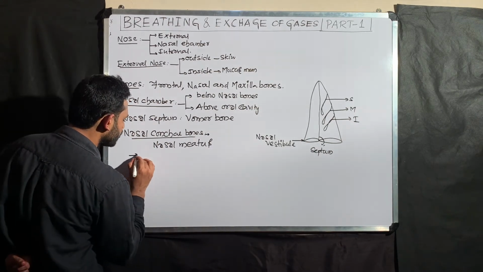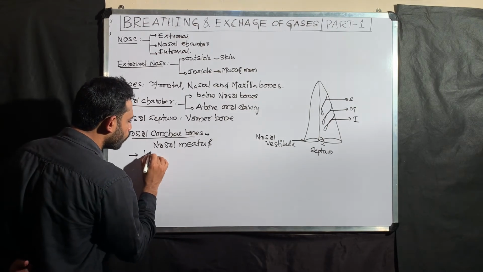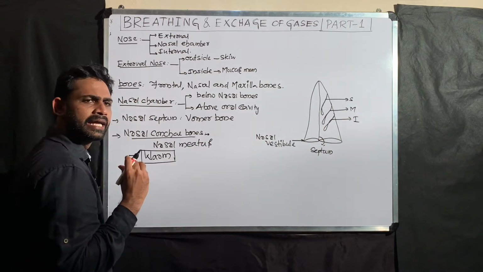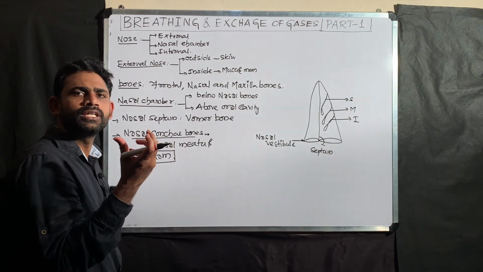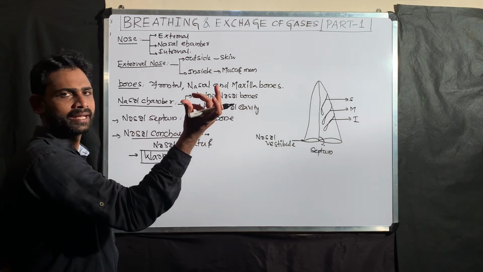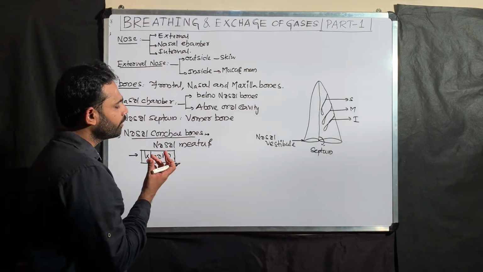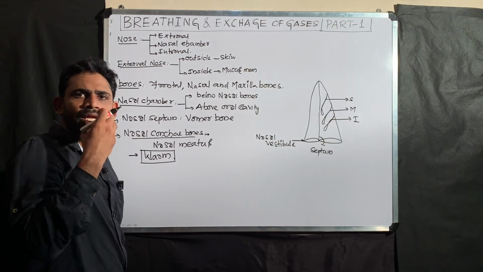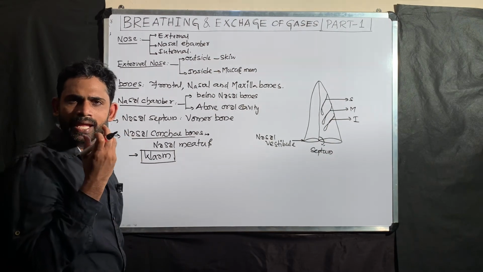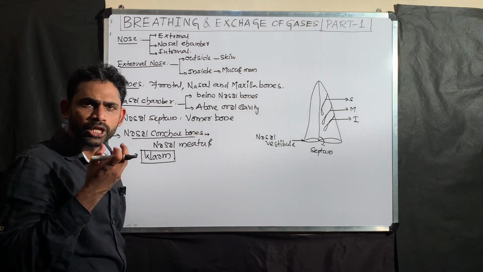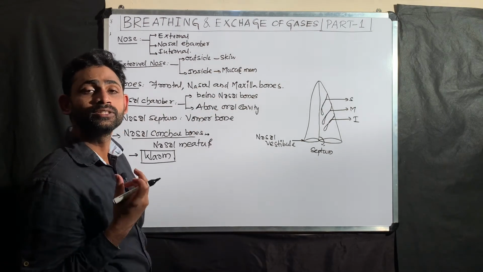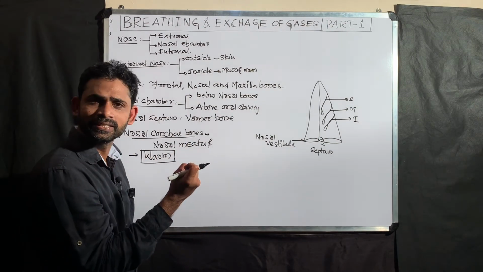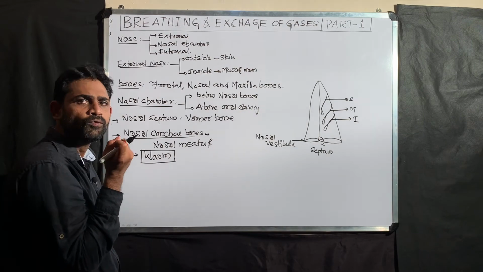The function is that the inhaled air becomes warm. Warm air has a greater rate of diffusion in our body than cold air. Because of the nasal meatus, whatever type of air you take, cold or hot, the inhaled air is made equal to the body temperature, that is 37 degrees centigrade. That is why I am writing this: warm.